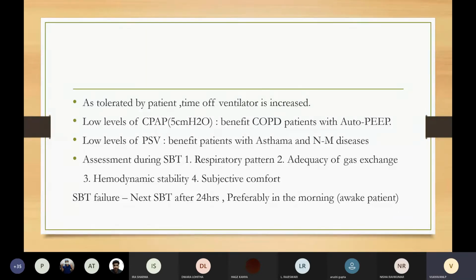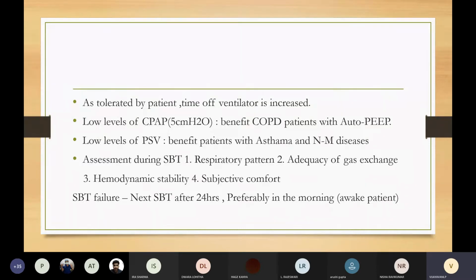Now, when are low levels of CPAP and low levels of PSV beneficial? Low levels of CPAP, approximately 5 centimeters water, are beneficial in COPD patients with auto-PEEP, and low levels of pressure support ventilation are beneficial in patients with asthma and neuromuscular diseases. What are the assessments we do during a spontaneous breathing trial? We assess the respiratory pattern, the adequacy of gas exchange, hemodynamic stability, and subjective comfort.